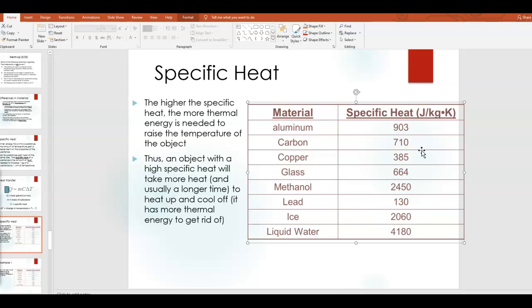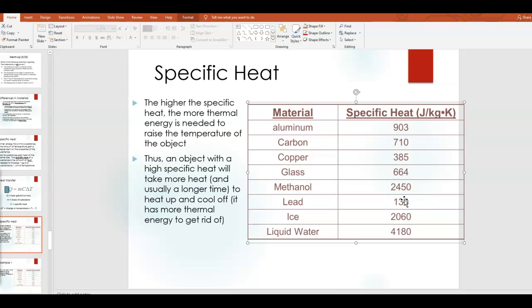And if you look at this chart, you'll see of all the different materials on this chart, lead has the lowest specific heat value. Now, what does that mean? Basically, that means, in simple terms, that lead is the easiest of these materials to heat up. Okay, that means if you take the same amount of thermal energy and you apply it to an equal mass of all of these materials, lead is going to change its temperature the most.